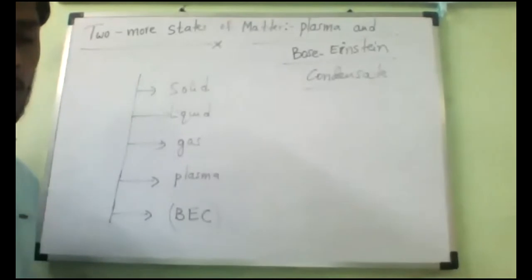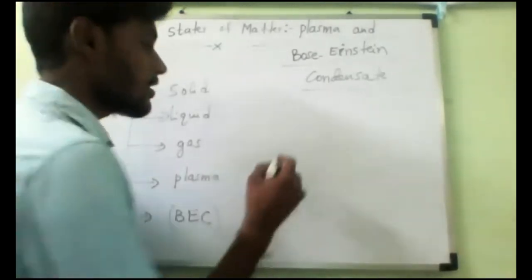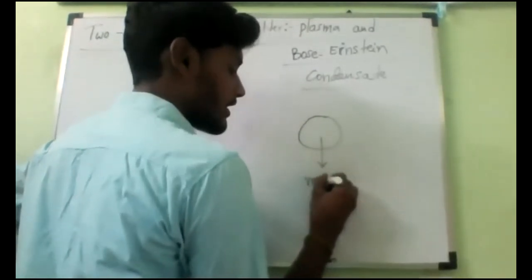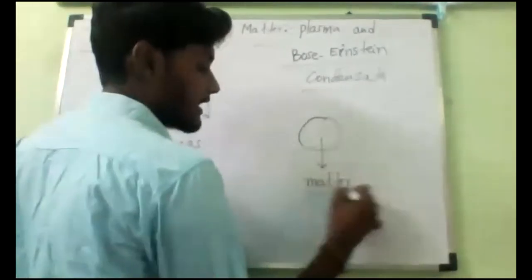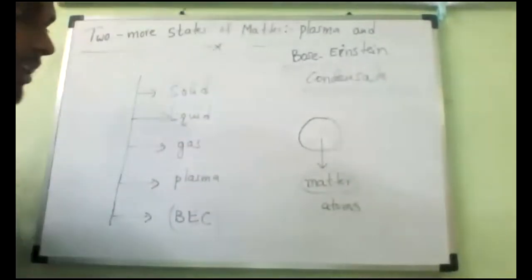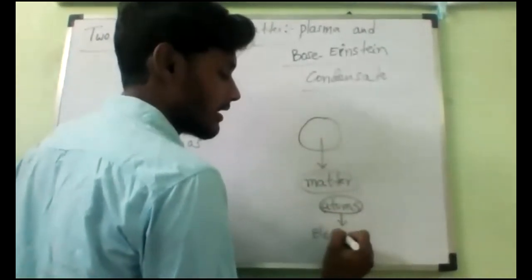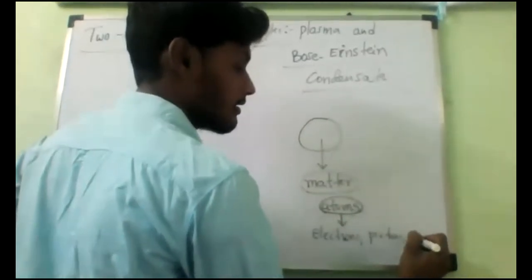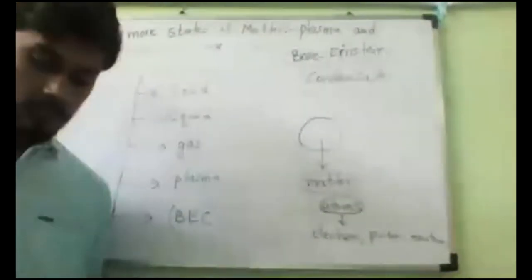So now let us discuss this one. As we know, matter is made up of atoms. These atoms contain electrons, protons and neutrons. You already studied this, I think, or you will study it in lower classes.